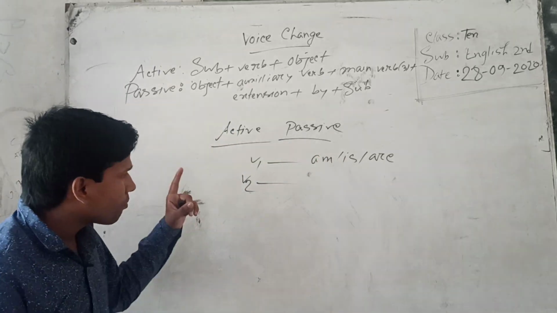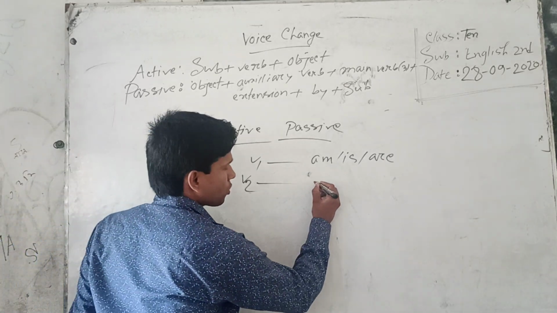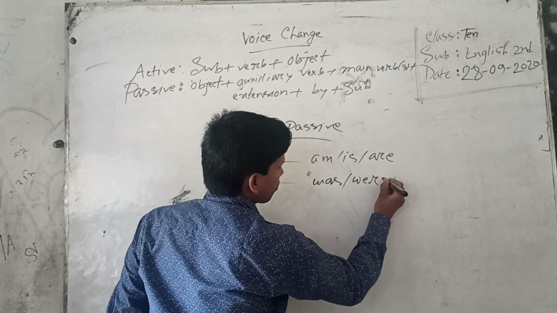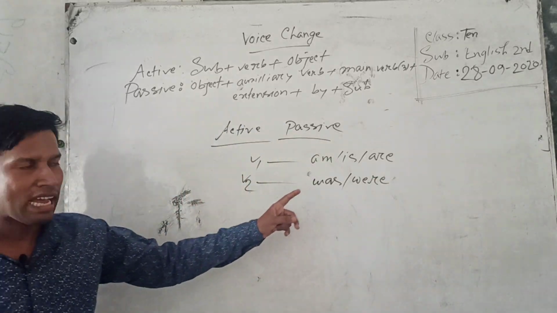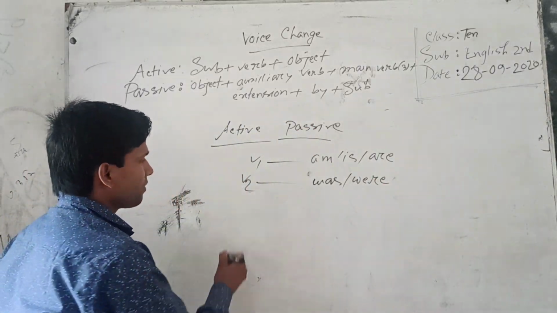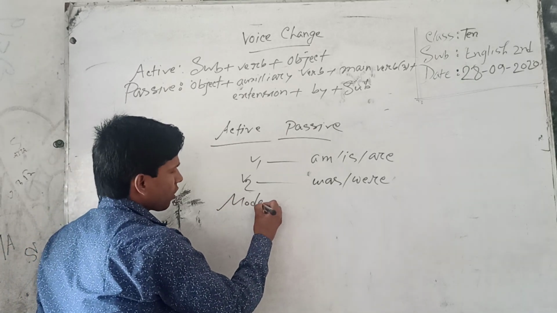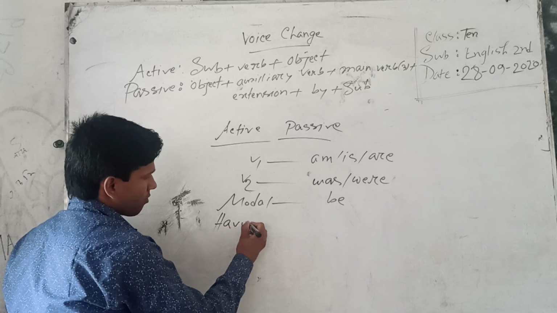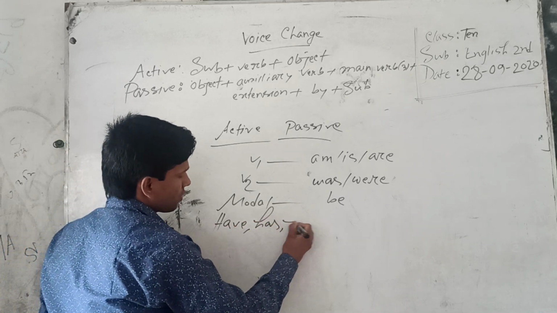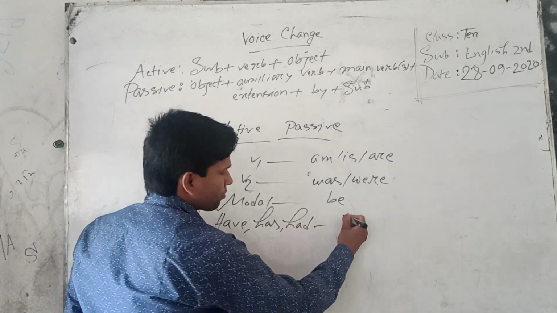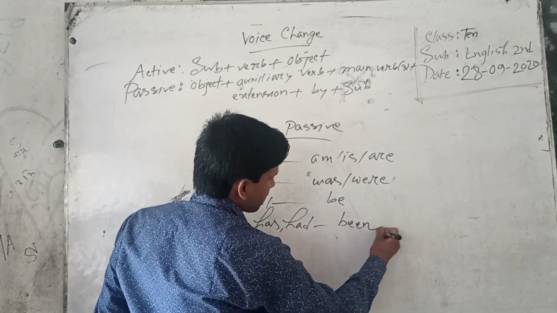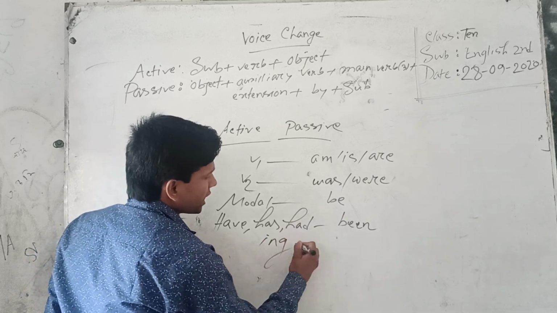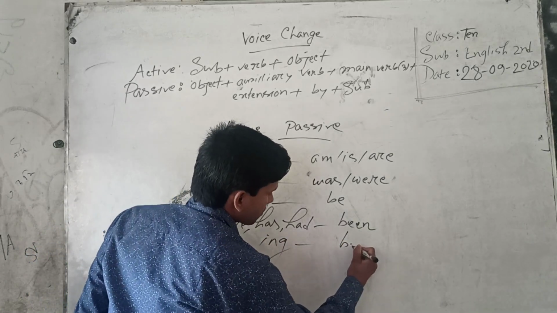If there is verb 2 in active voice, you have to use was, were in passive voice as auxiliary verb. If there is a modal auxiliary, you have to use be. If there is have, has, had in active voice, you have to use been. Understand? If there is ing, you have to use being.